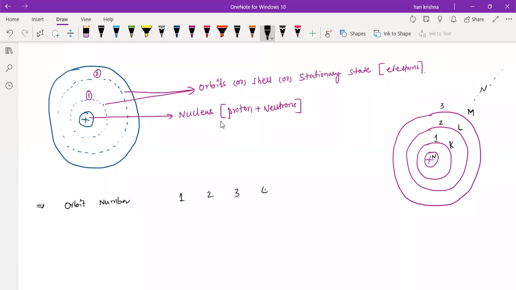The first orbit can hold only 2 electrons. We can remember this by using the formula 2n square, and in place of n we take the number of the shell. For example, for the first shell, n value will be 1. Very good. So first is the orbit numbers 1, 2, 3, 4. Next is the shell name, that is KLMN. And the maximum number of electrons in each shell is also very important.